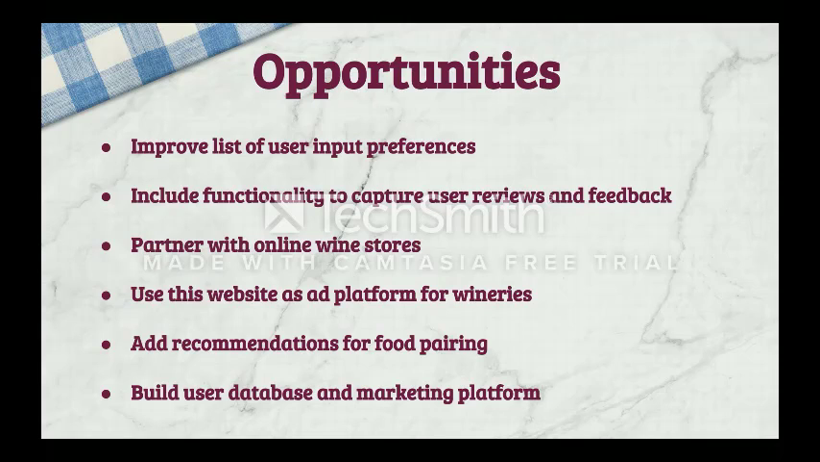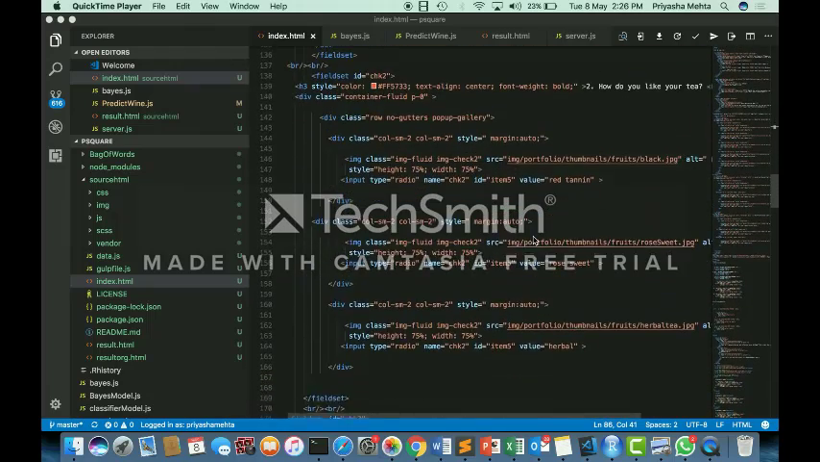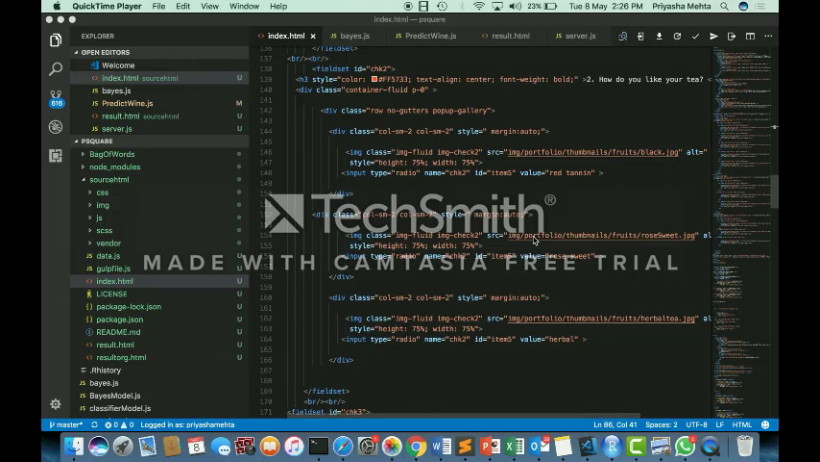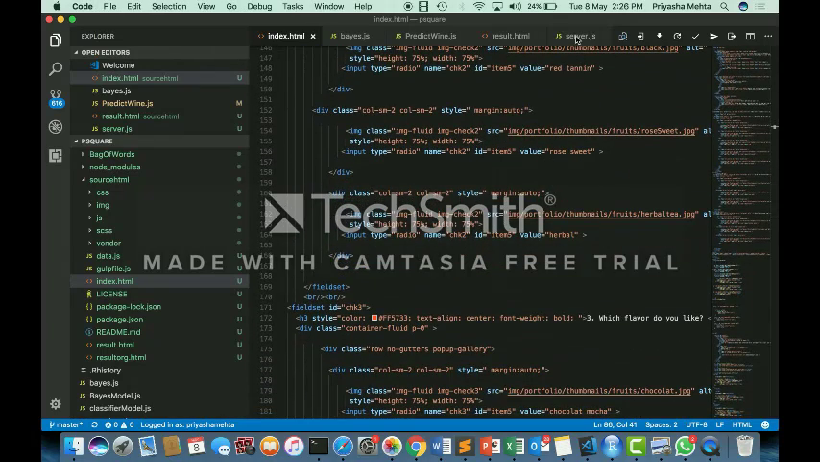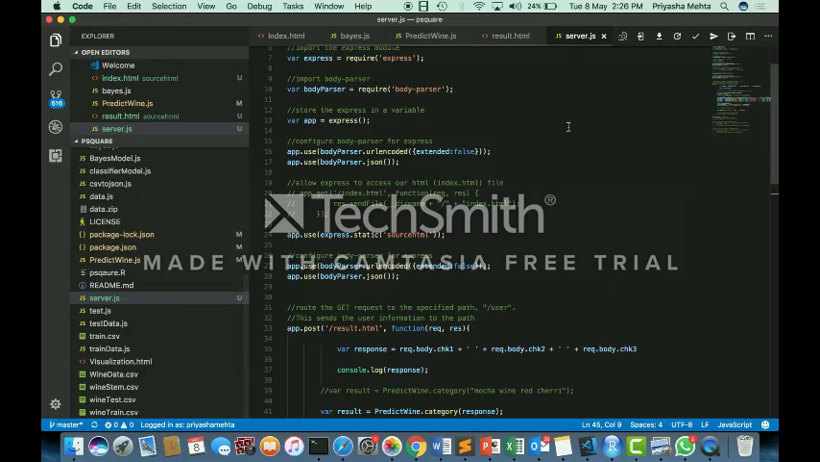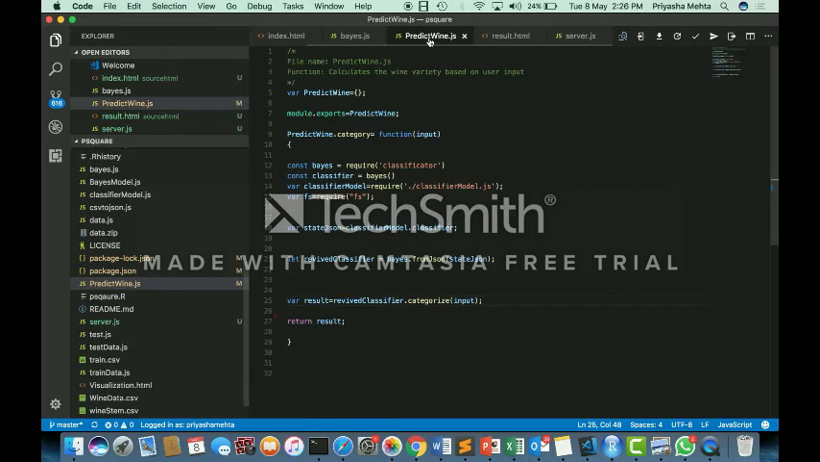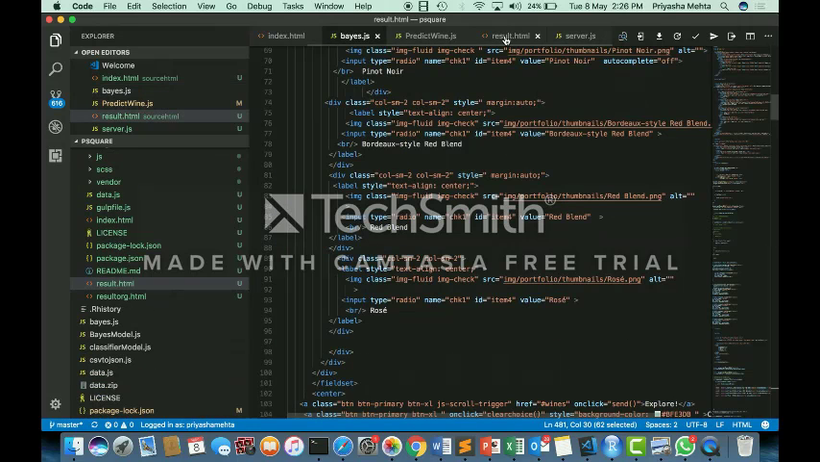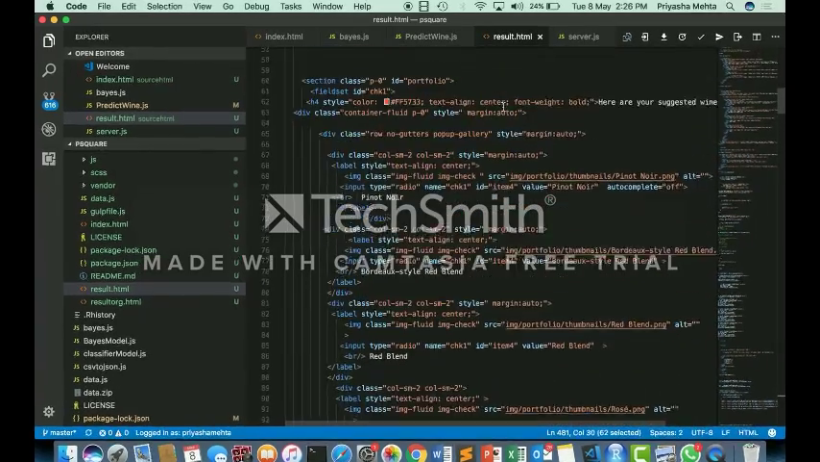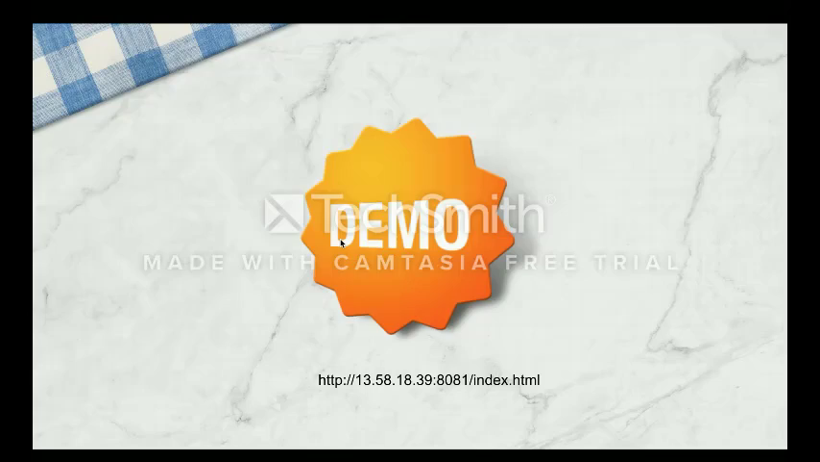And before we move to the demo, we would like to walk you through our code. Index.html file corresponds to the first screen which the user sees when they enter the web application. The user enters their preferences on this page, and the control then passes to server.js on the submit button. The server.js contains a Node Express code which accepts a request and internally uses predict.wine.js file for prediction using the machine learning model, which is in base.js file. And finally, server.js sends the suggested wine results to result.html. It's now time for the demo, and we hope you like it.